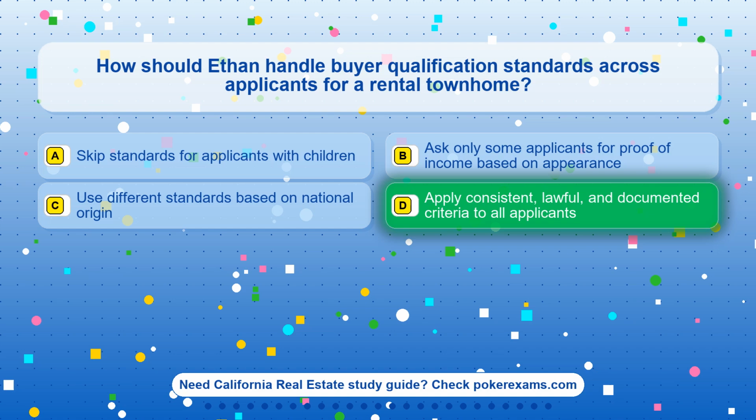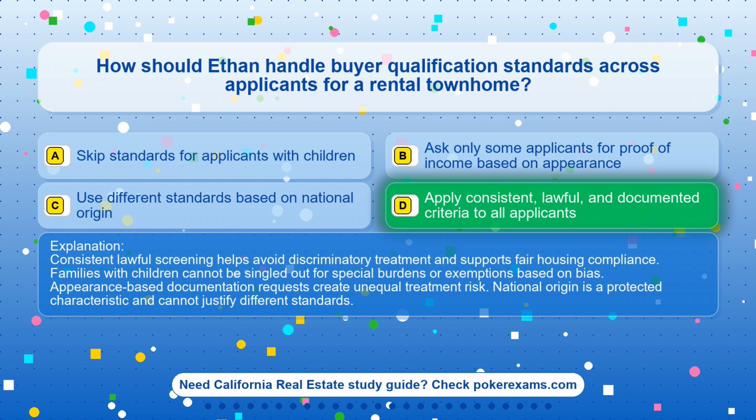The correct answer is option D. Apply consistent, lawful, and documented criteria to all applicants. Consistent lawful screening helps avoid discriminatory treatment and supports fair housing compliance. Families with children cannot be singled out for special burdens or exemptions based on bias. Appearance-based documentation requests create unequal treatment risk. National origin is a protected characteristic and cannot justify different standards.